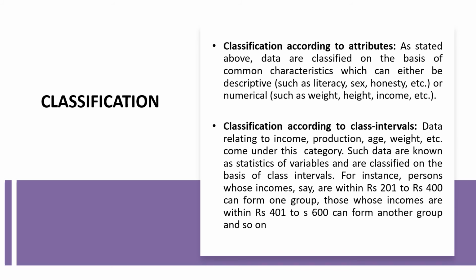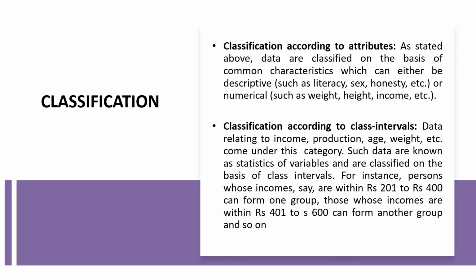Classification of data according to class intervals. Data relating to income, production, age, weight, etc. come under this category. Such data are known as statistics of variables and are classified on the basis of class intervals.